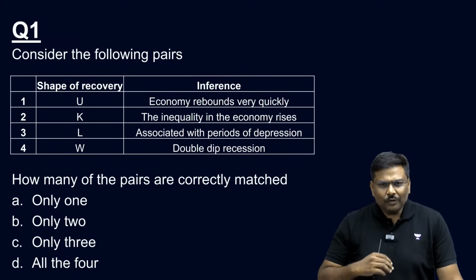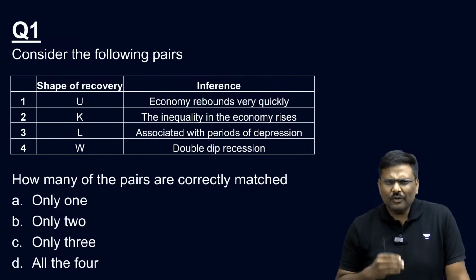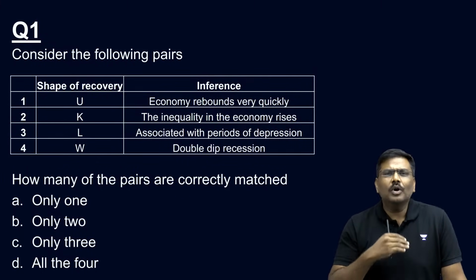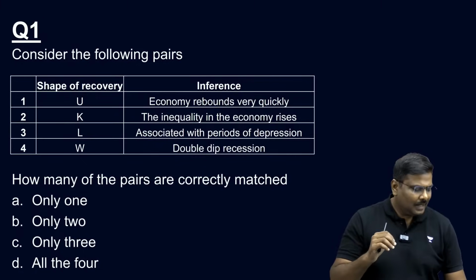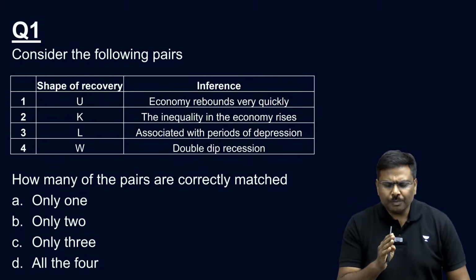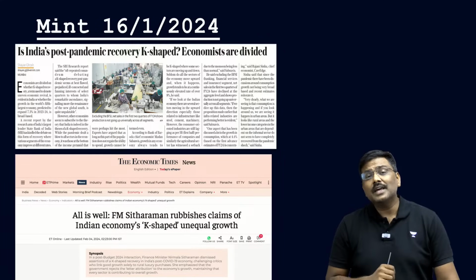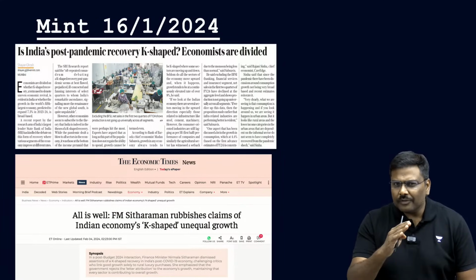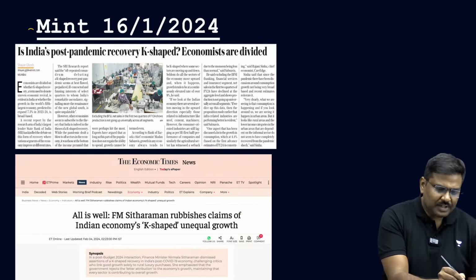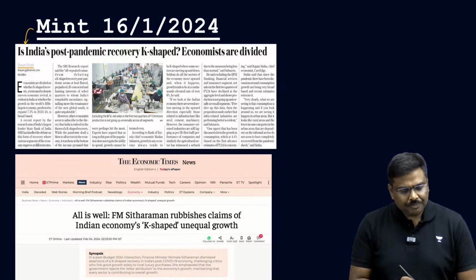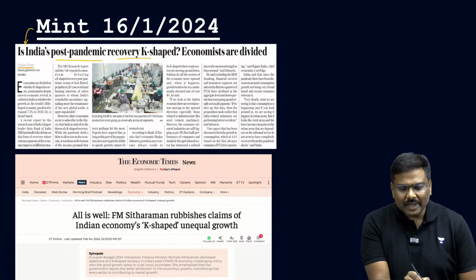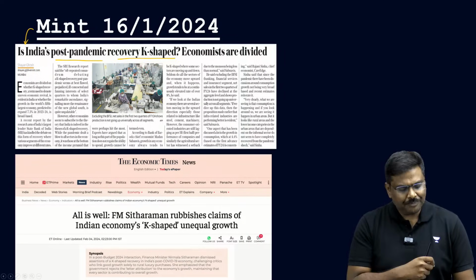Now, before I start the discussion, before I tell you what the solution is, let me prove to you why you should be focused on these kinds of concepts. Please have a look at these articles which have appeared in different newspapers. The first one appeared in Mint: India's post-pandemic recovery, is it K-shaped?